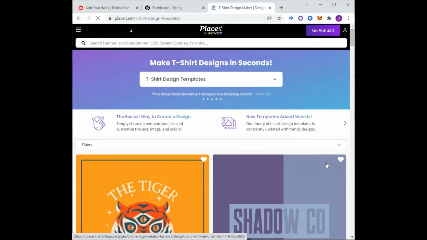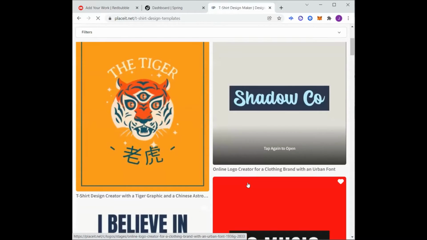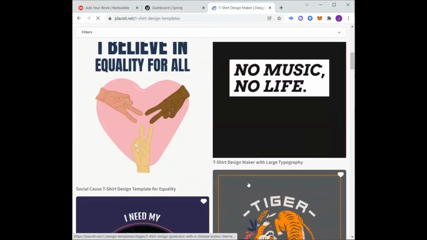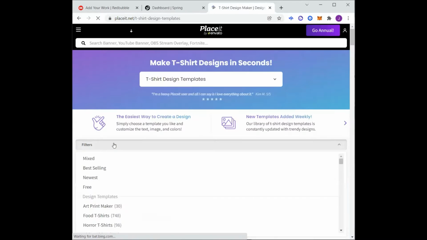So I'm just going to create a generic t-shirt. I'm going to look for a good design that they possibly have, and maybe even see what if I want to create a shirt that has something to do with, I don't know, let's say basketball, right?